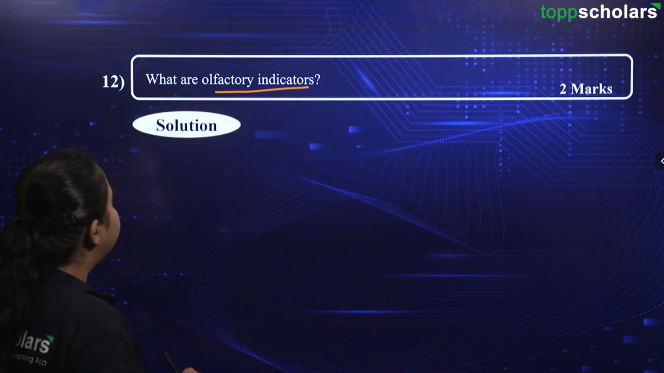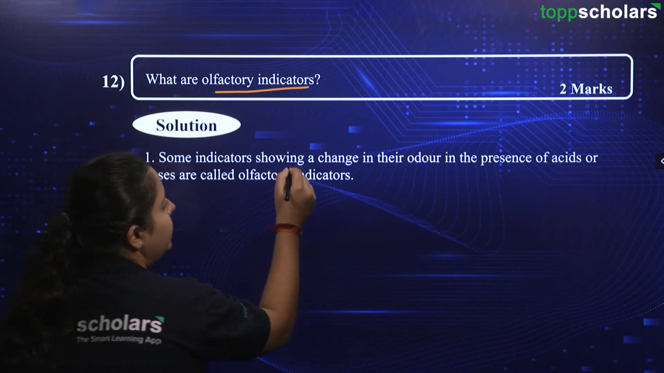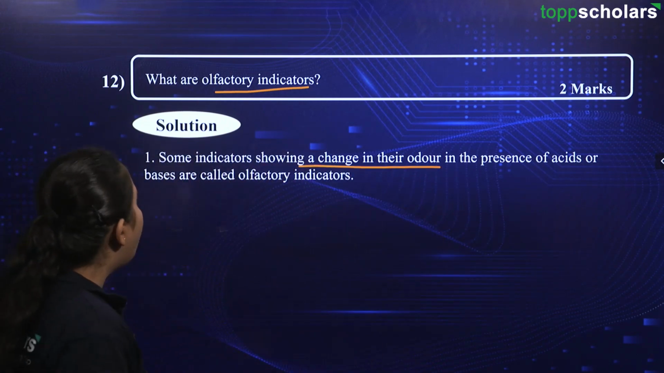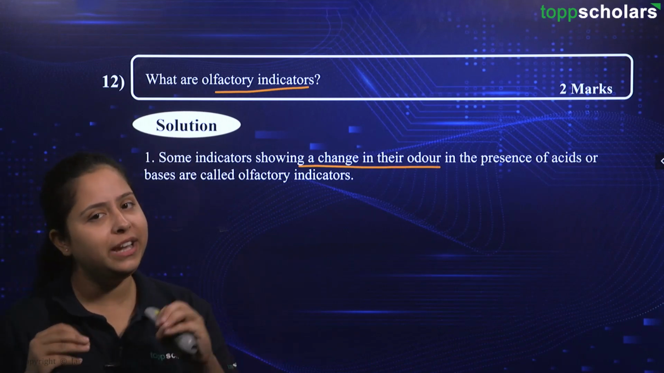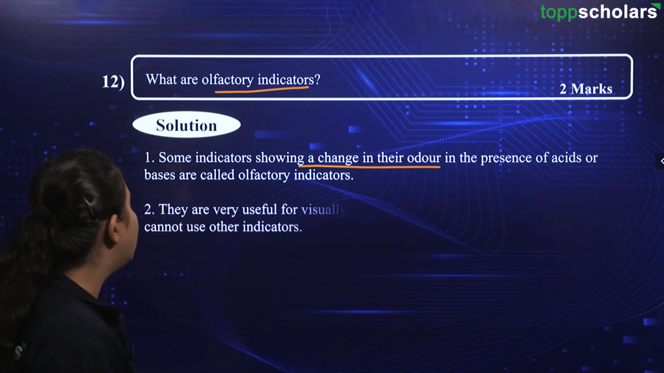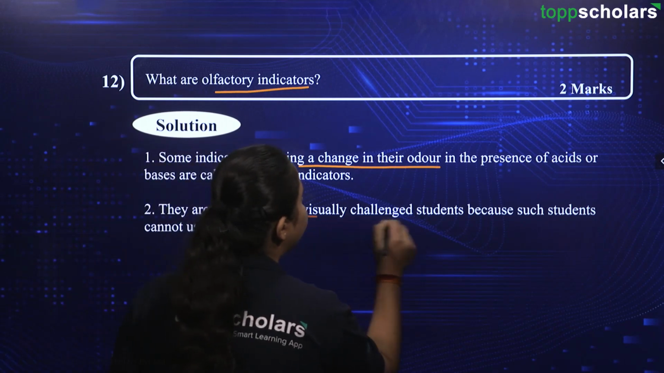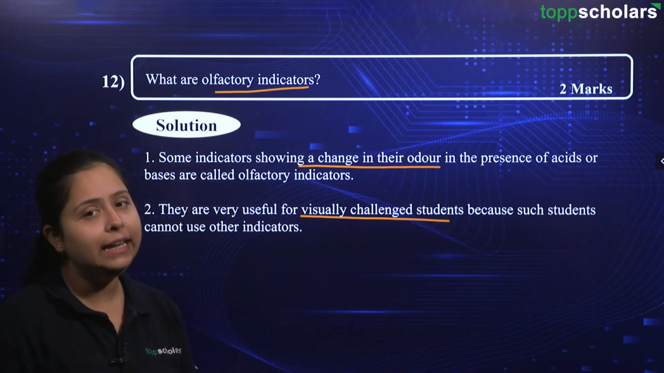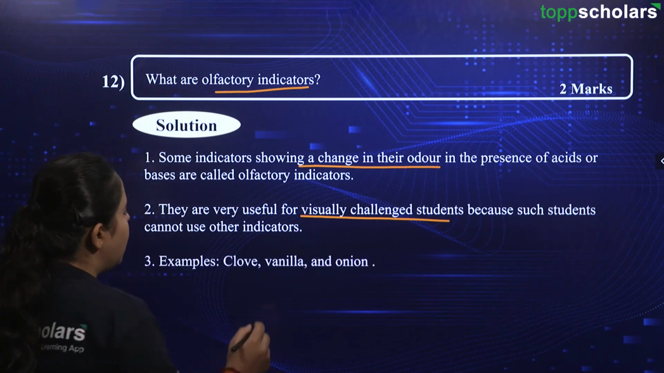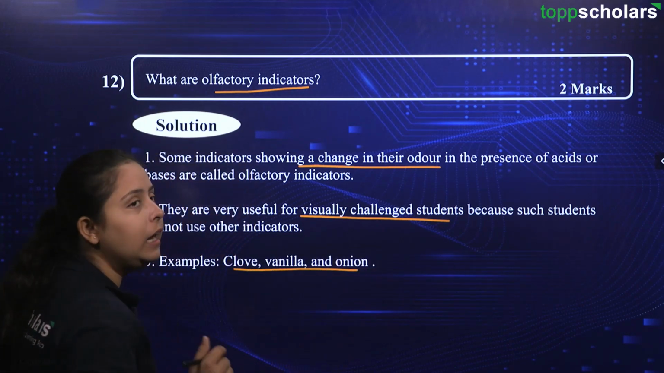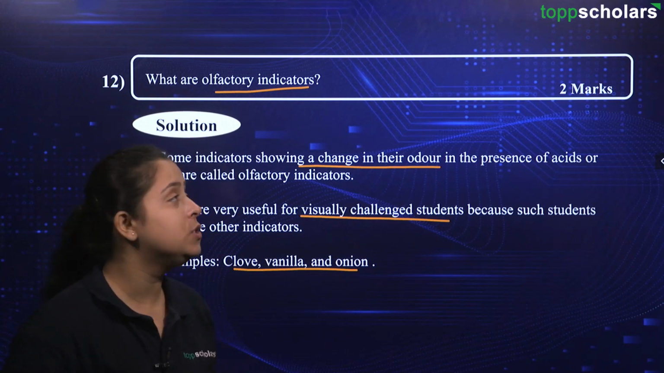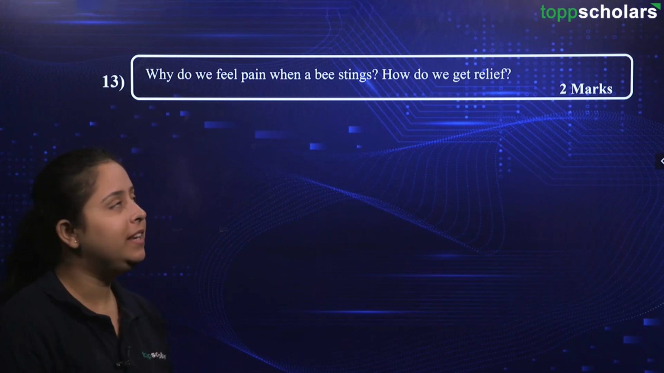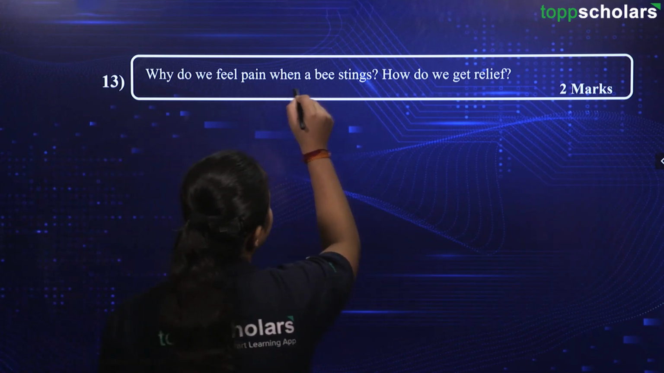Let us have a look over here. It says that some indicators showing a change in their odor in the presence of acids or bases are called olfactory indicators, right? They are very useful for visually challenged students because such students cannot use other indicators. To give you some examples, clove, vanilla and onion all give us olfactory indicators. Alright. The question here is, why do we feel pain when a bee stings?